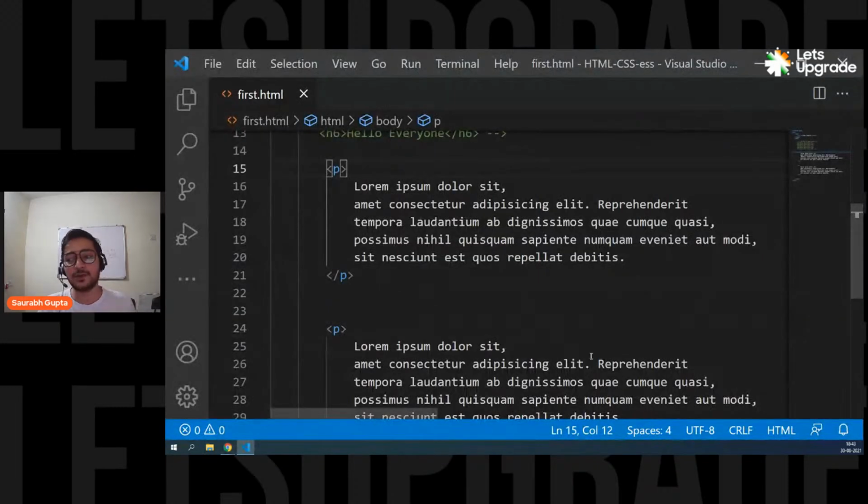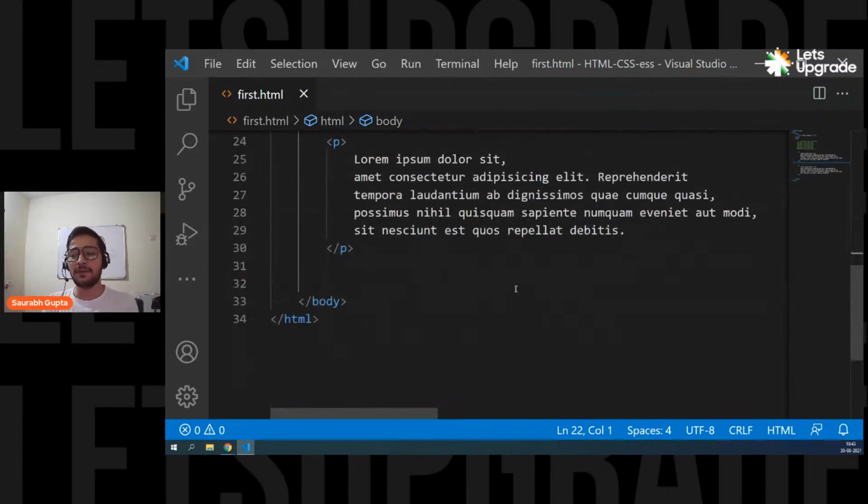Paragraph tag basically helps you to create a paragraph. In future, it's not going to only do this, it's going to do a lot of things. But for now, if you're only working with HTML, this is what paragraph does. In future, we're going to use paragraph tag for different things, not only for paragraphs. Okay, now then, there is one more paragraph tag.